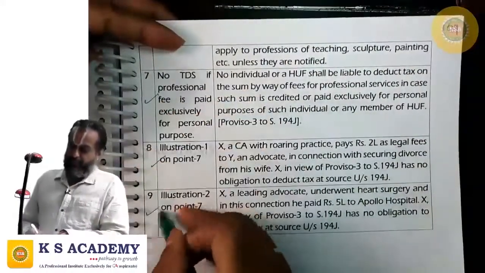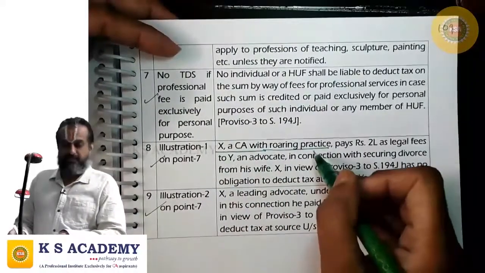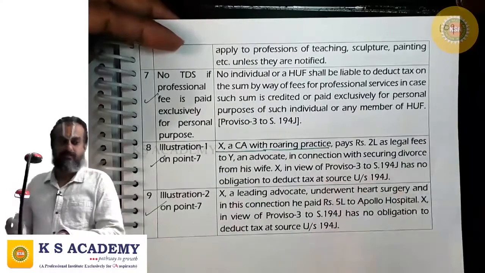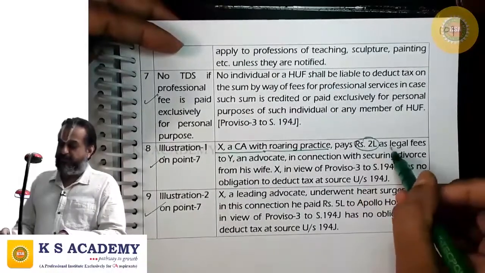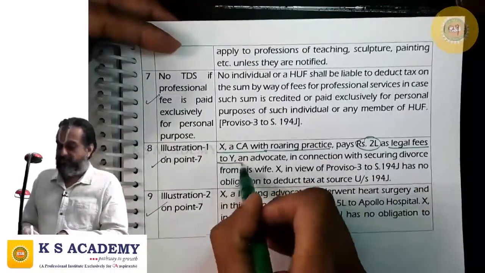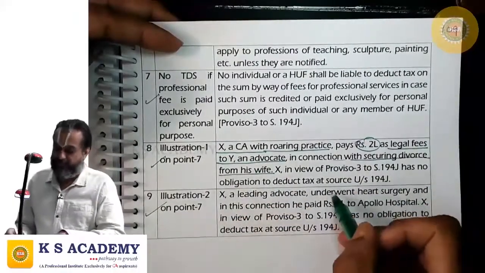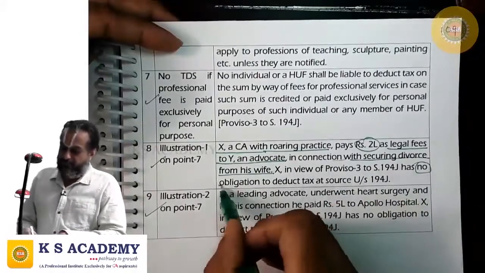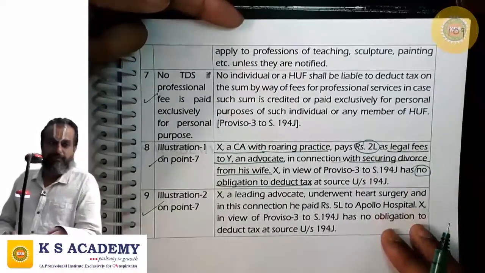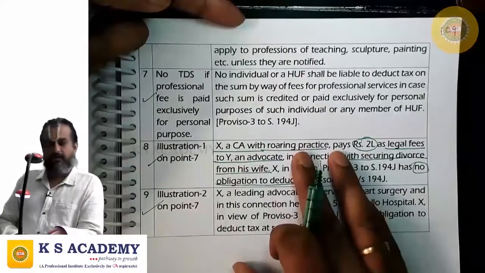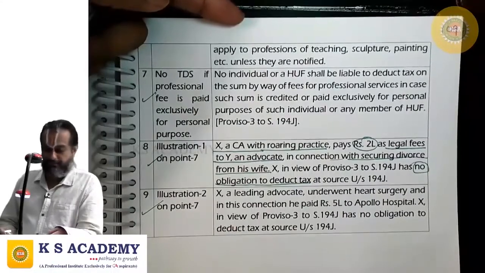See this example codified here. Mr. X, a chartered accountant with roaring practice, every year his gross receipts are more than 50 lakhs. He is a tax auditee. He pays 2 lakhs, more than 30,000, as legal fee, which is fee for professional services, to Y, an advocate, in connection with securing divorce from his wife. Still there is no TDS obligation. Reason being, this is exclusively for personal purposes. Succeeded a lot in his professional life, miserably failed in personal life. You should learn to balance.